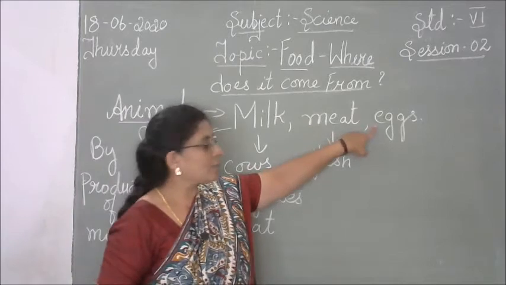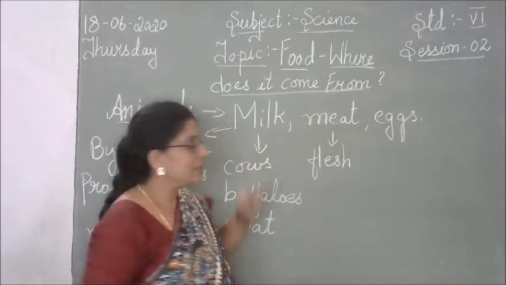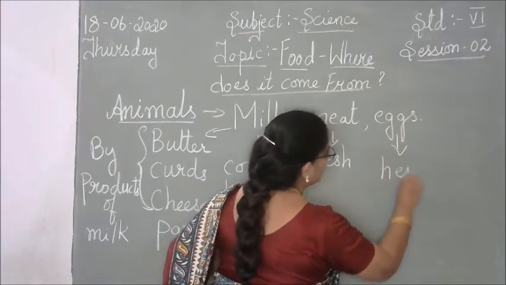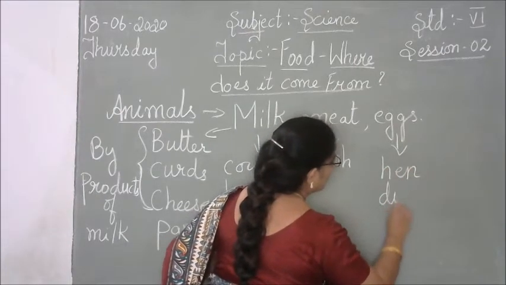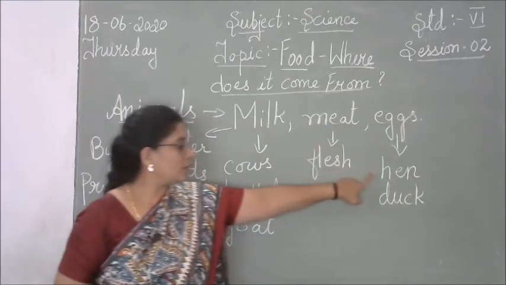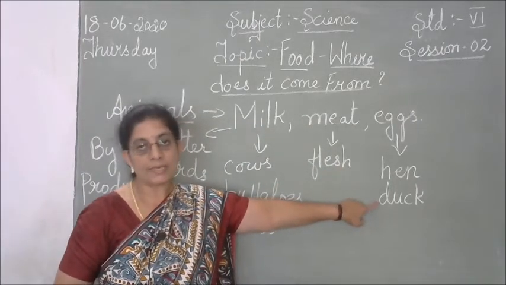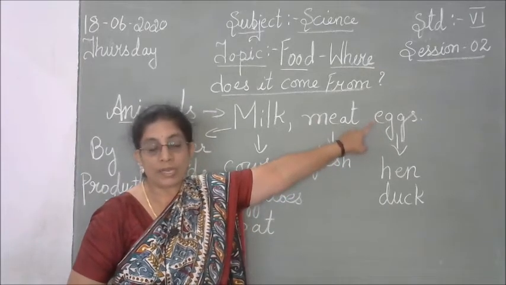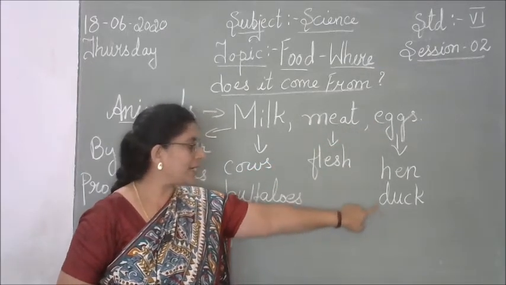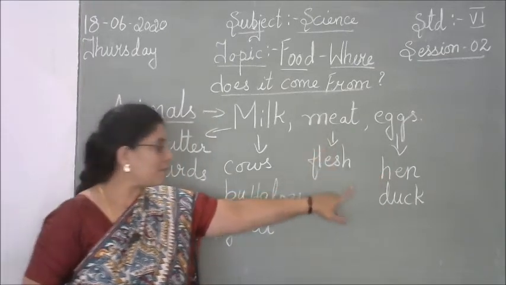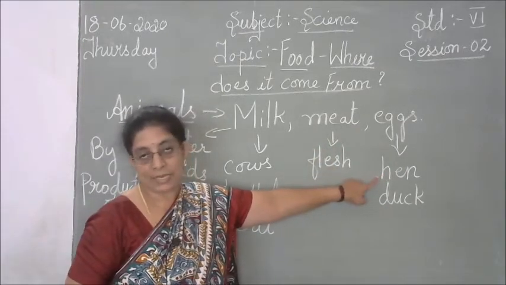And the next one is eggs. Of eggs, mainly two kinds are used: one from the hen and one from the duck. These two birds mainly give us eggs, and most people use only the eggs laid by the hen.